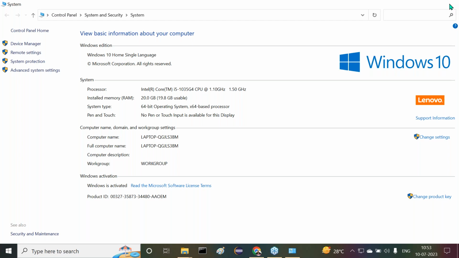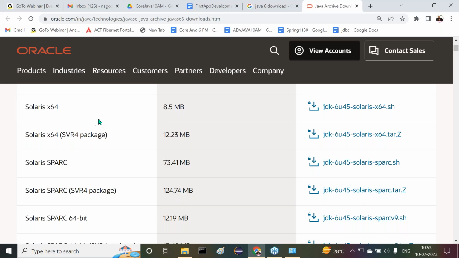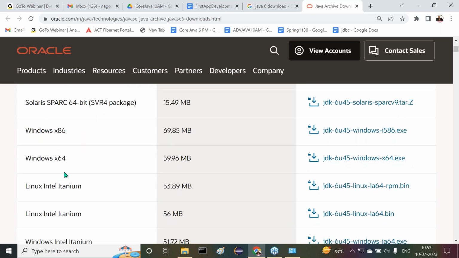Okay, when I am aware of my operating system and all, now I'll go to this downloadable page. There, I have to search for Windows. In Windows, how many flavors are available? 64-bit and x86. Of course, nowadays no operating system is provided as 32-bit. 5 to 6 years back, 32-bit operating systems were also available. But nowadays it is not available. 64-bit is the minimum.